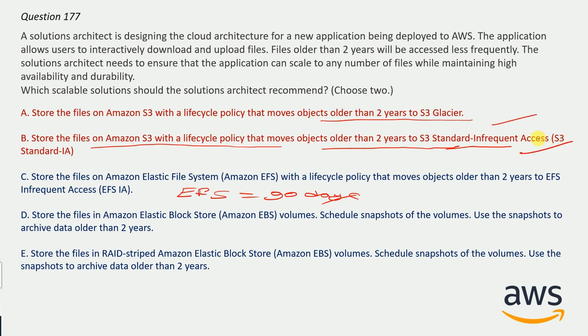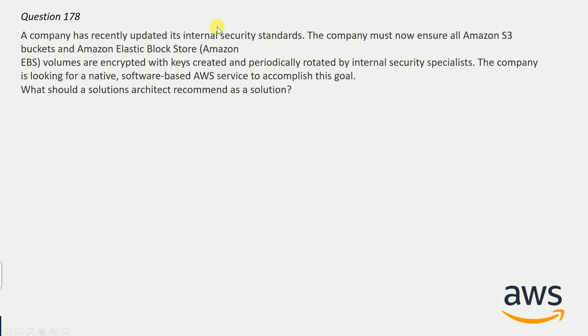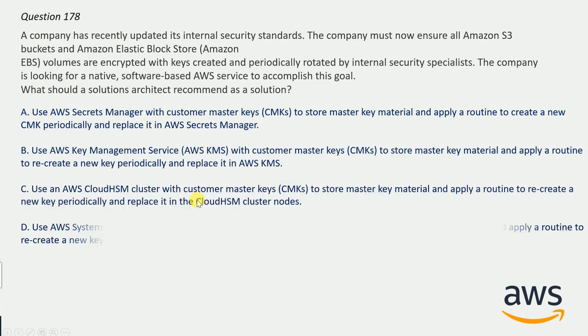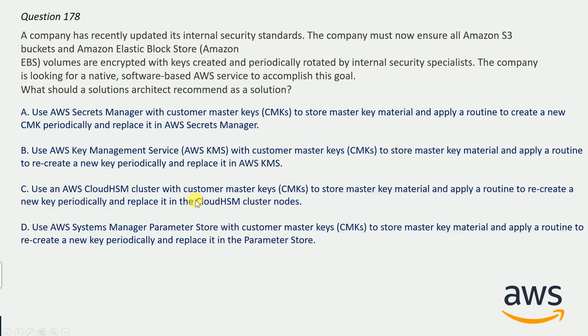And now question number 178. A company has recently updated its internal security standard. The company must now ensure all Amazon S3 buckets and Amazon Elastic Block Store, that is Amazon EBS, volumes are encrypted with keys created and periodically rotated by internal security specialists. The company is looking for a native software-based AWS service to accomplish this goal. What should a solution architect recommend as a solution? And here are the options. And the correct answer here will be option B.